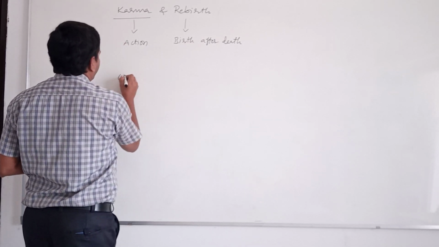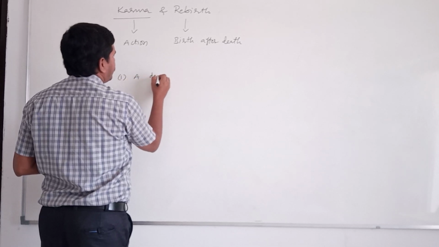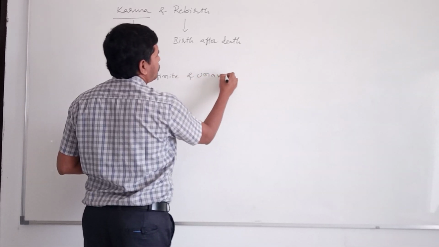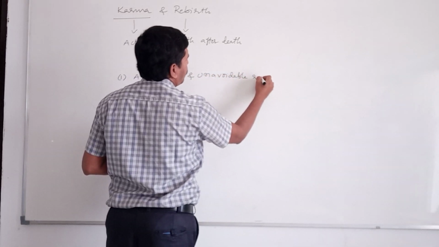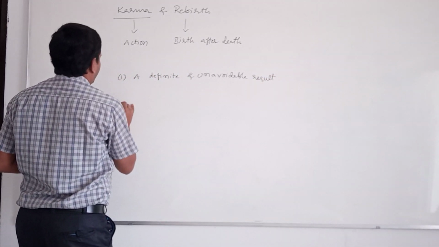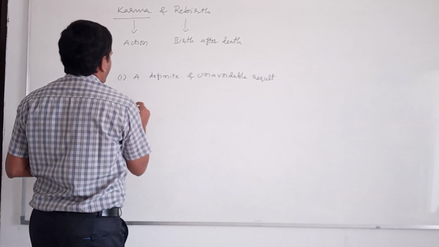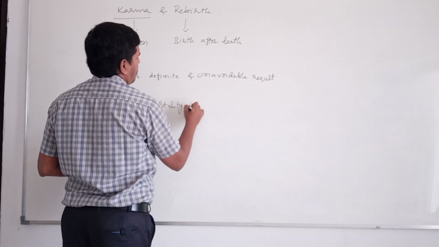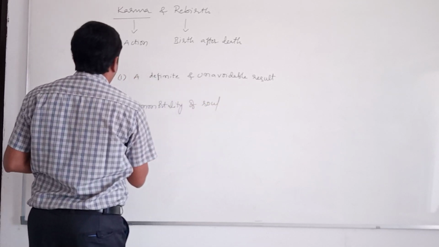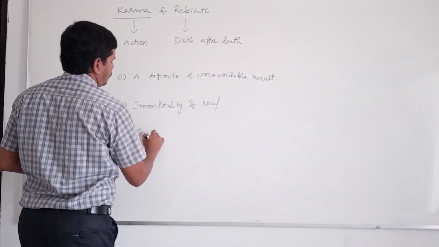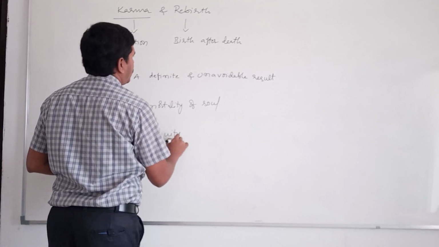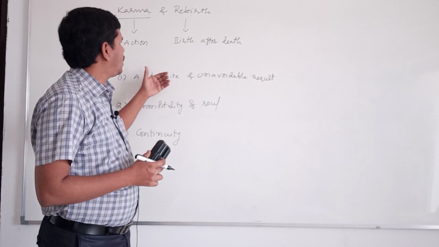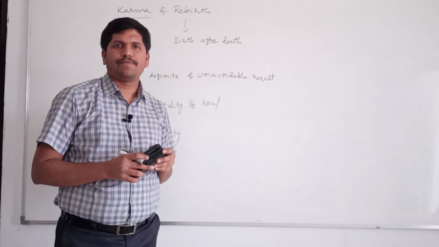They are, first, a definite and unavoidable result, second, immortality of soul, third, continuity. Let us discuss one after another. First one is a definite and unavoidable result.